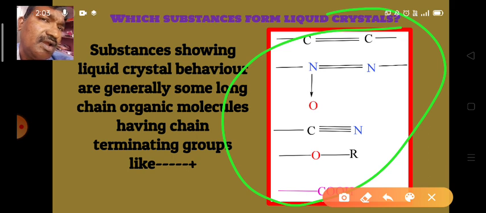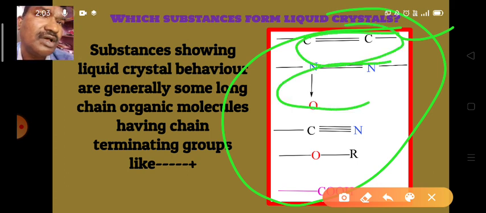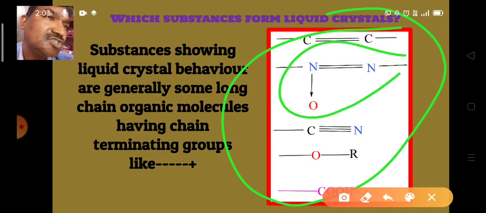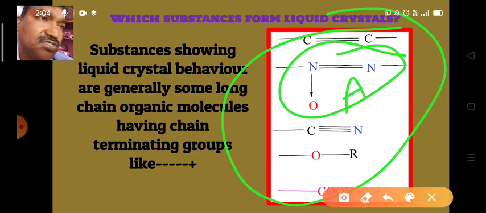Here, in the first case, there is a double bond between two carbon atoms, and this is the simple double bond or ethylene group. The second group is the azoxy group. In the double bond N group, known as the azo group, one N is attached to an oxygen, so that's why we call it the azoxy group.